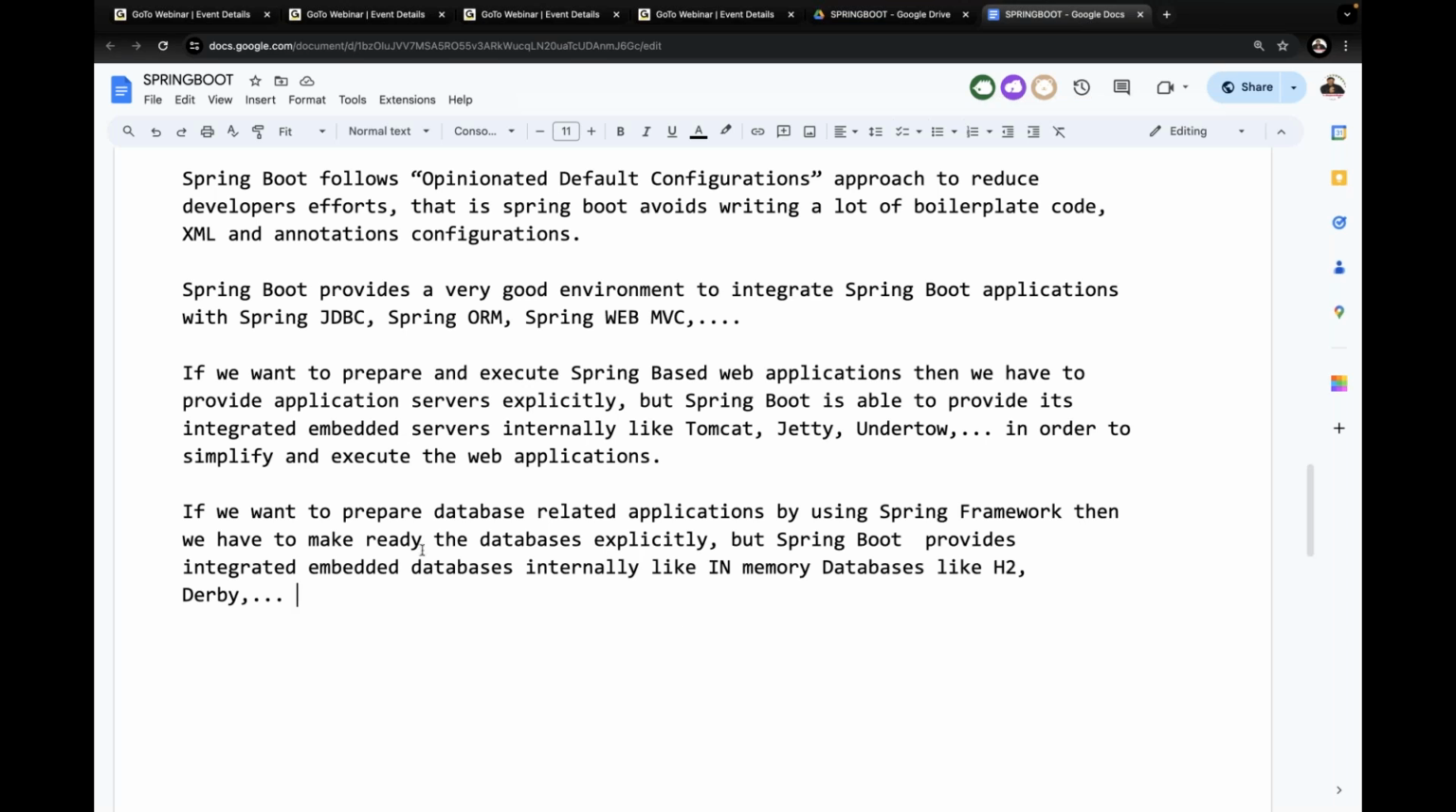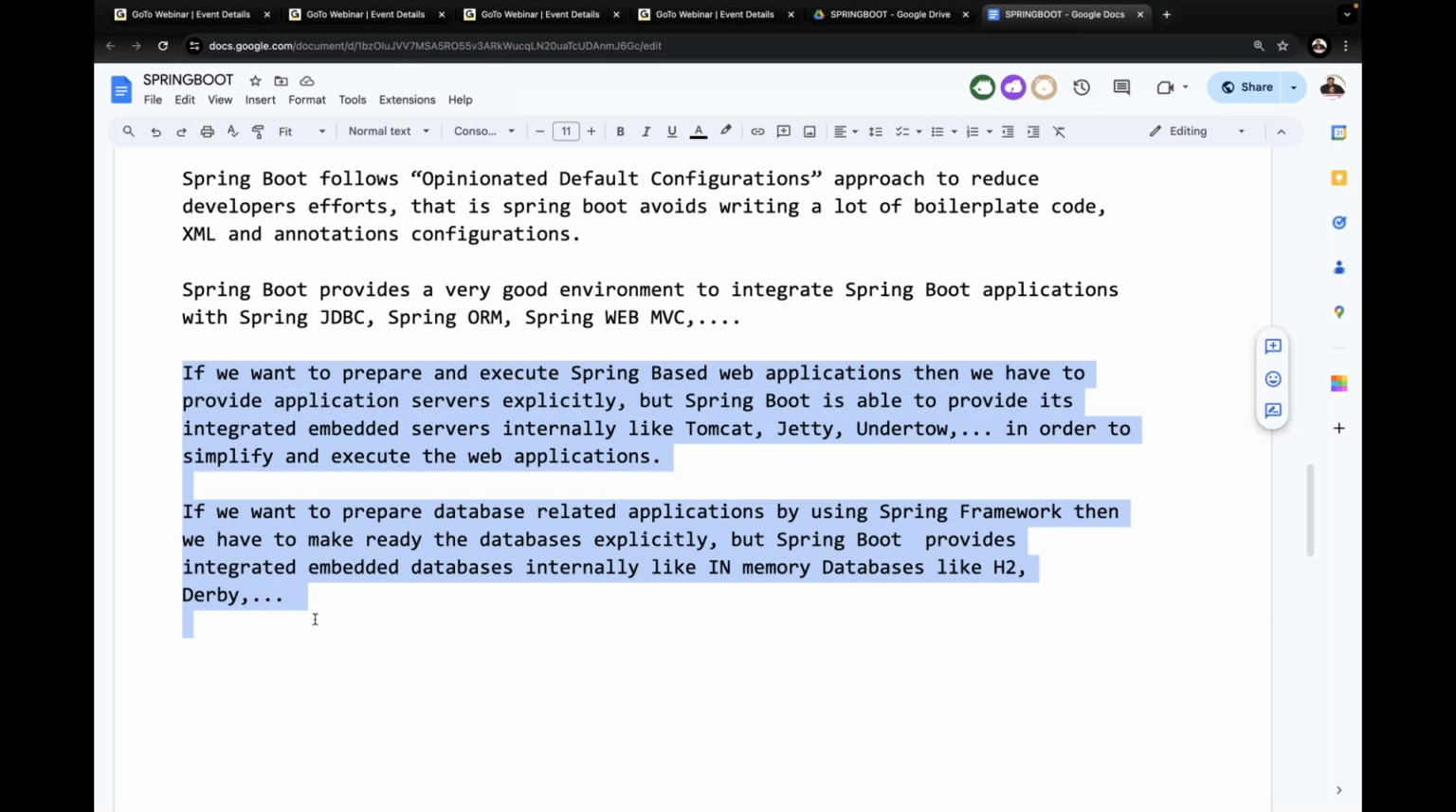One more point I'm telling there: Spring Boot has default servers and default databases. It doesn't mean we must use the same thing. It means that we can use explicit servers and explicit databases also. It provides support for explicit servers and explicit databases. Not only internal databases and internal content, it provides support for all the remaining content also. All of you are getting it or not? So this is exactly the point I'm telling you.